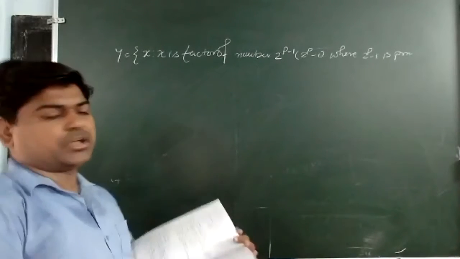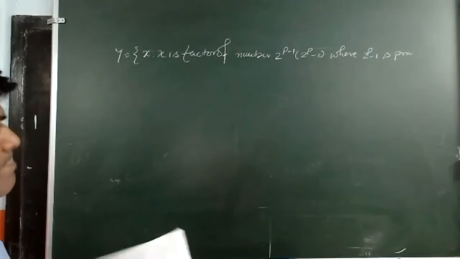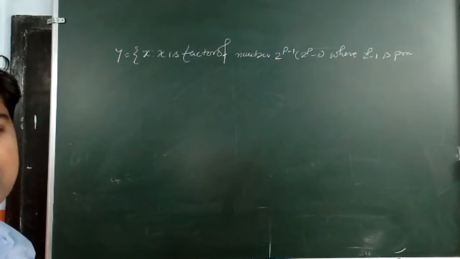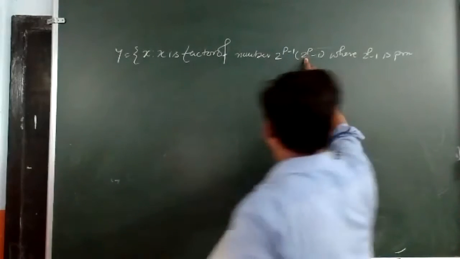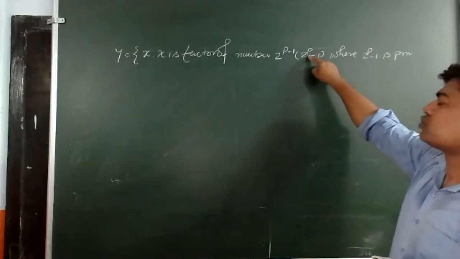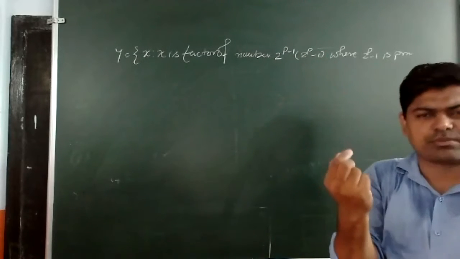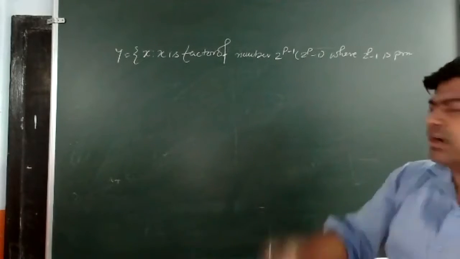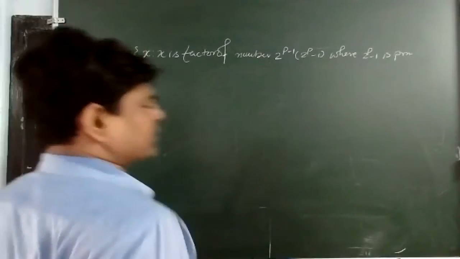So if I am taking p equal to 1, listen to me very carefully. Since 1 is a factor of each and every number, I am not going to take p equal to 1, because 2 to the power 1 minus 1 is 1, and 1 is not a prime number. So don't think about it directly. You may write that 1 is a factor of this. Now the next one you can take.